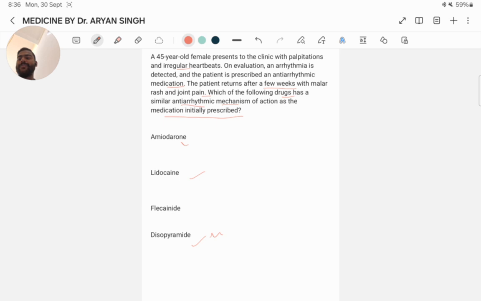is procainamide. Procainamide is an antiarrhythmic medication used to treat various types of arrhythmias. However, after a few weeks of taking procainamide, the patient developed symptoms of malaise and joint pain, which are indicative of drug-induced lupus. Disopyramide is another class IA antiarrhythmic medication similar to procainamide, and has a comparable mechanism of action. That's why it is the answer.